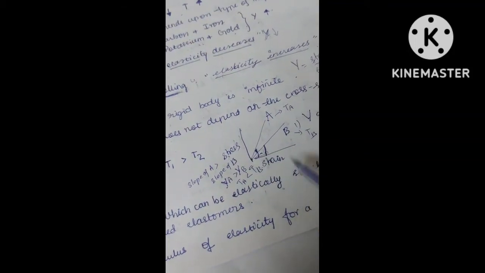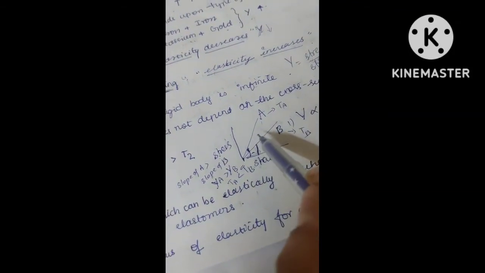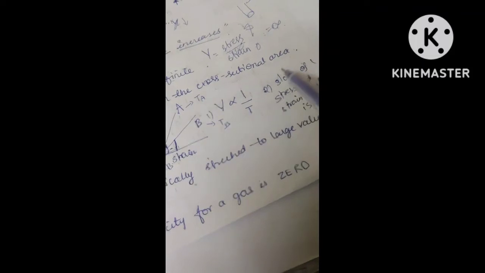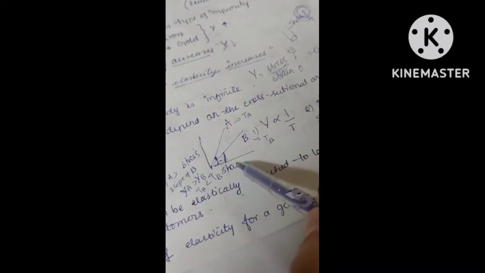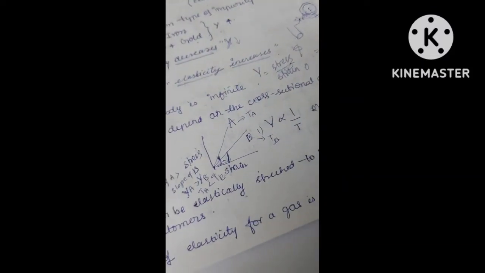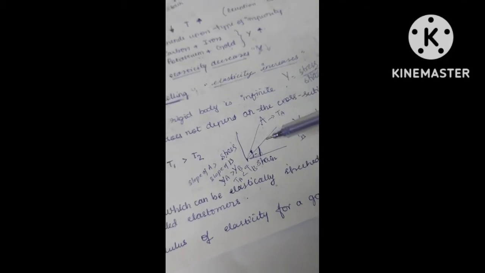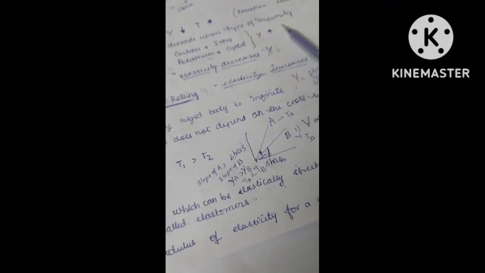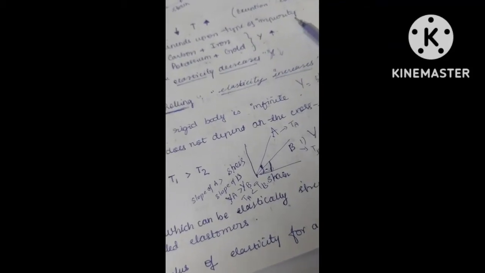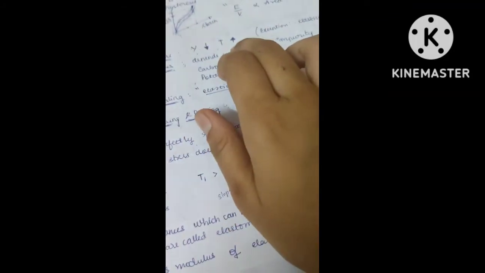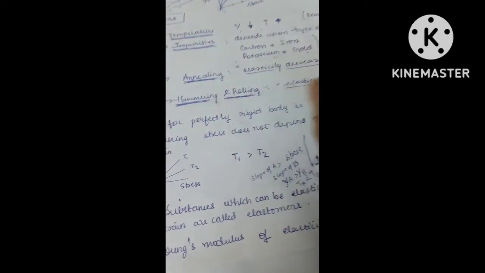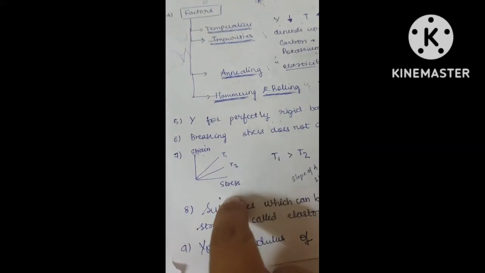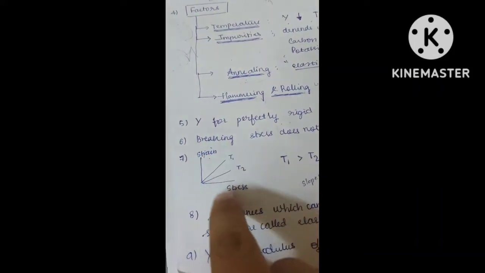In the stress and strain graph, you first found the slope, then how the slope is related to Young's modulus: the slope of a stress and strain graph will give you Young's modulus. Slope of a strain and stress graph will give you 1 by Y, not directly Y. Okay. And you also know that Y is inversely proportional to temperature.